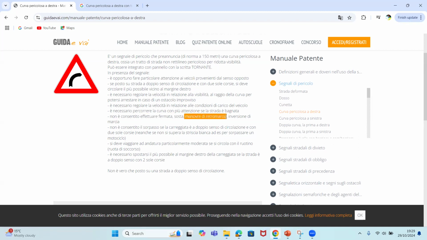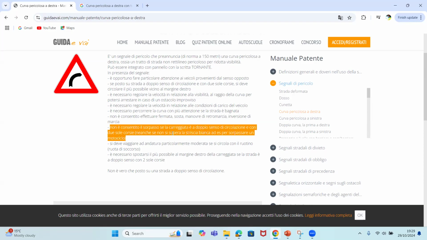Not only that one. You cannot do manovre di retromarcia. What is manovre? Manovre is an action. Which action? The action of reversing. Imagine they reverse here on a sharp curve. Even if it's a single lane, you cannot do it. You cannot even do inversione di marcia. What is inversione di marcia? You can't change the direction of movement. Think about it, the road is doppio senso. You can't change the direction of movement on your own course here. You cannot do it. Is it clear? Simple. Next one. Non è consentito il sorpasso. Watch. Guys, very, very important.